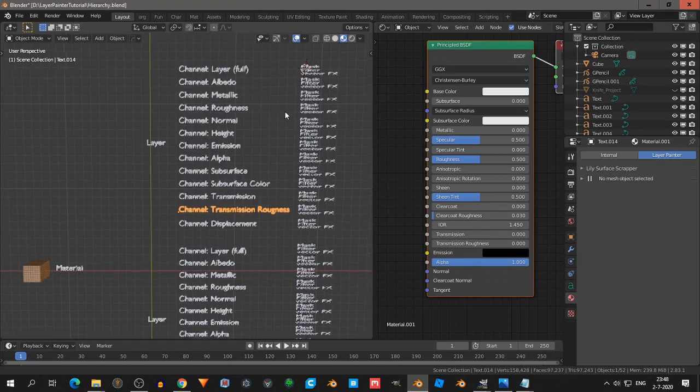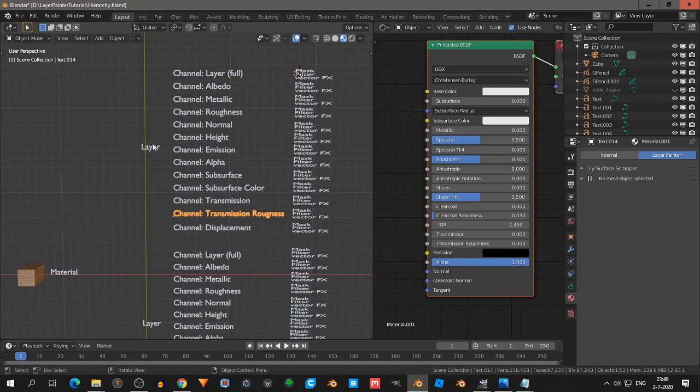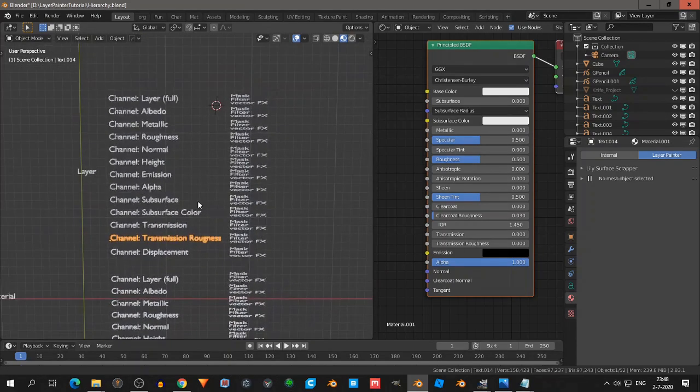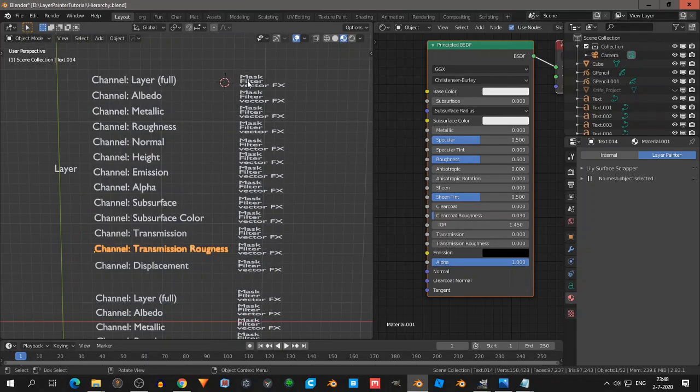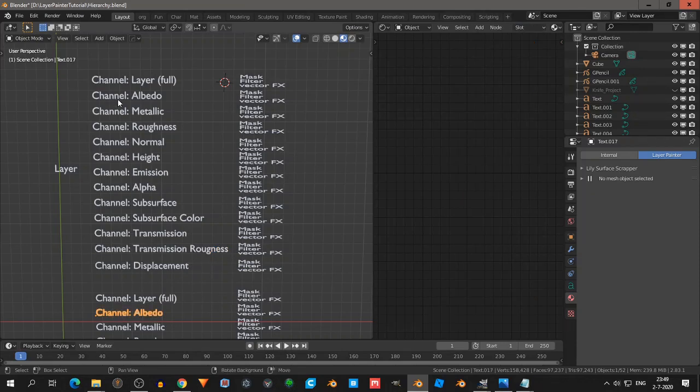So we have a material, a material can have several layers, one layer has lots of channels, and each channel can have a mask. So you can then mix, for example, albedo with the previous layer and the next layer. If you put a mask on there, you can mix those albedo layers.